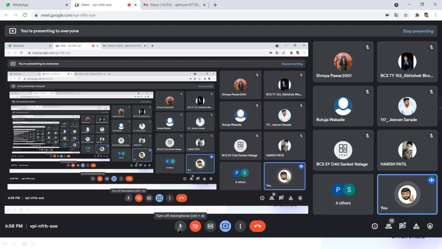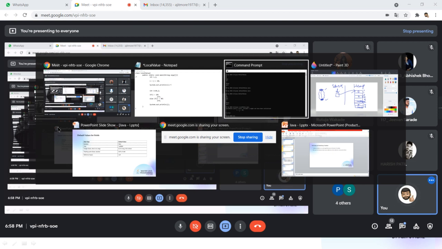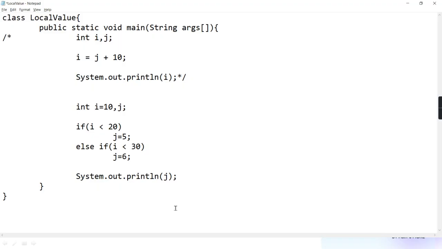Not a single person? Yes, guys, no one has thought on it. I'm sure, like Sanket thought, that I is 10, 10 is less than 20, so J will be 5 and then that J will be printed here. Right, guys? Nearly everyone might have thought the same way: I is 10, 10 is less than 20, true, therefore 5 will be copied in J, it will come here and it will print it.